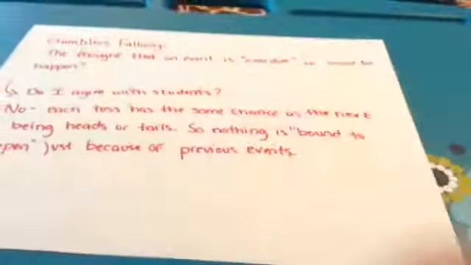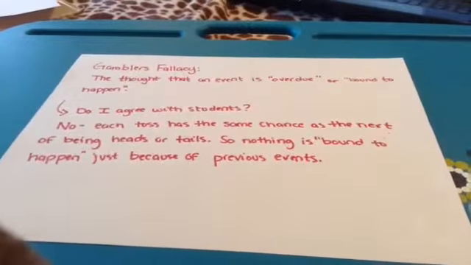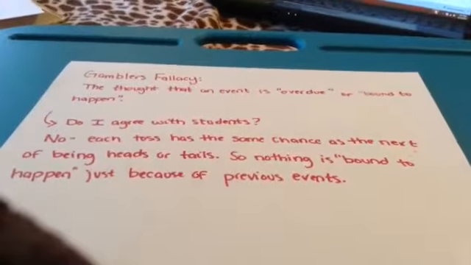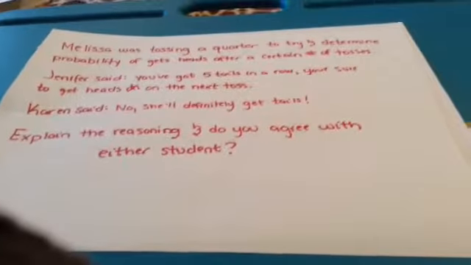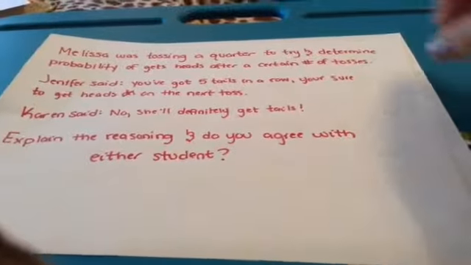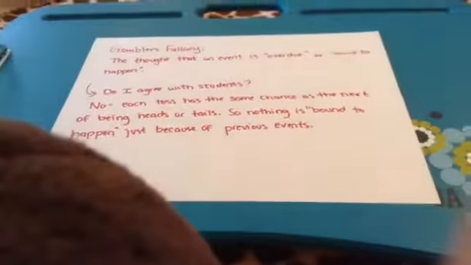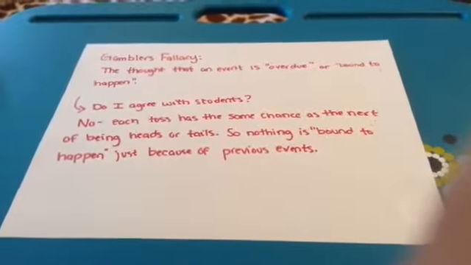So, going back to the problem, something that the girls were talking about was, let's see. The way the girls were wording their statements, that you've got 5 tails in a row, you're sure to get heads on the next toss, or no, she's definitely going to get tails. What they're referring to is something called the gambler's fallacy. It's something that we also learned about in class a little bit. It's the thought that an event is overdue or bound to happen.